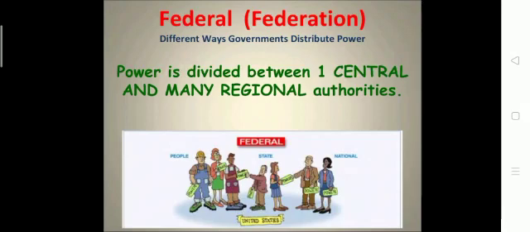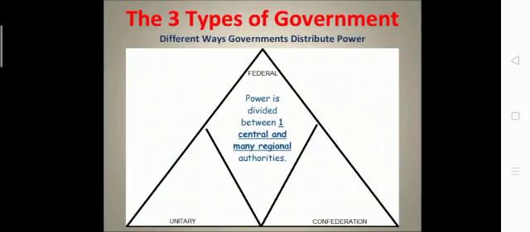It means the federal government is the main central authority in the country, and it is sharing its power with the states, and then the states give power to the people. This is called the federal type of government.